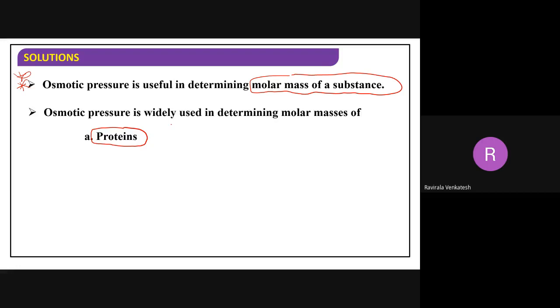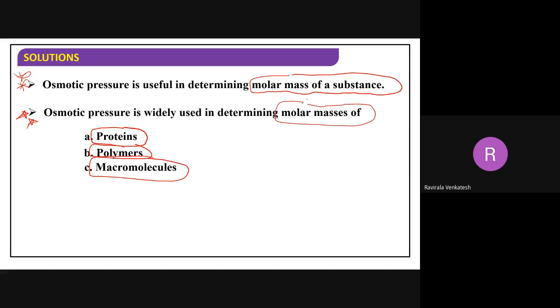So by using osmotic pressure, we can determine the molar masses of large molecule substances like proteins, polymers, and macromolecules.